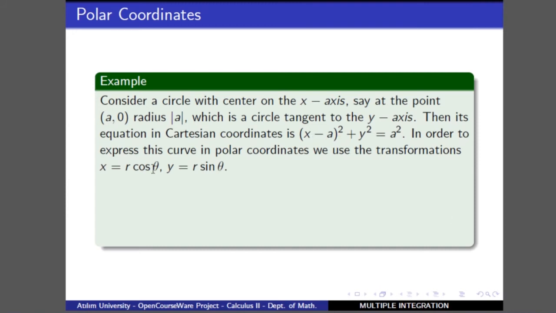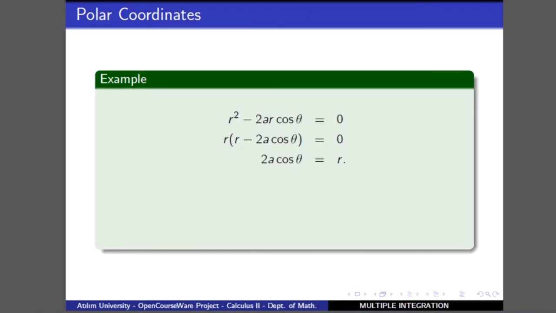we should write r cosine theta, and for y we should write r sine theta. So it gives us in this case the equation (x - a)^2 such thing. Then for x^2 we cancel a^2, so we get x^2 + y^2 - 2ax equals 0. If we make those substitutions, then we get that r equals 2a cosine theta, that is the circle whose center on the x-axis, that is at the point (a, 0), with radius a positive or absolute value of a,